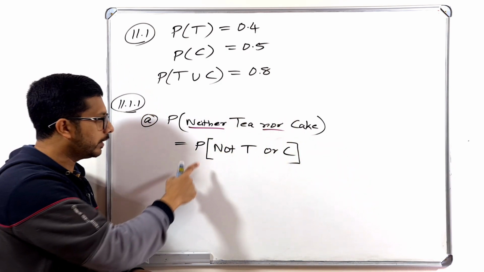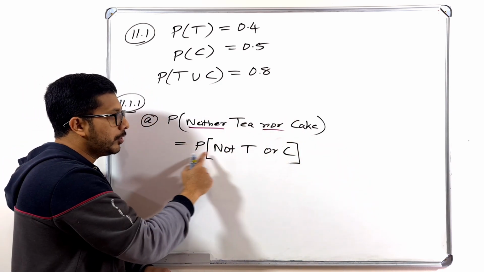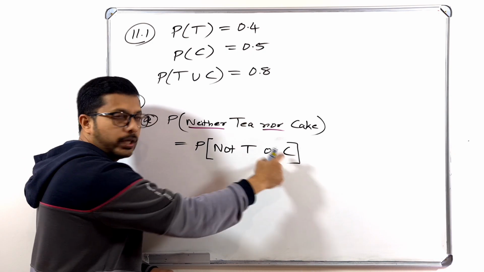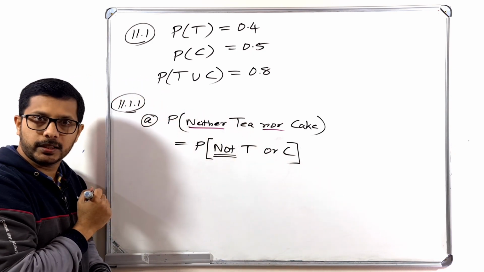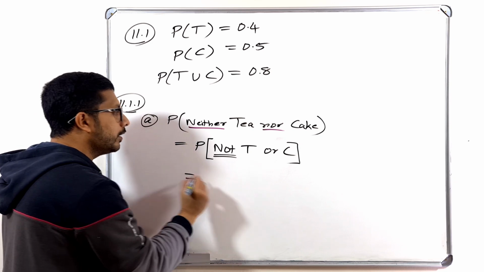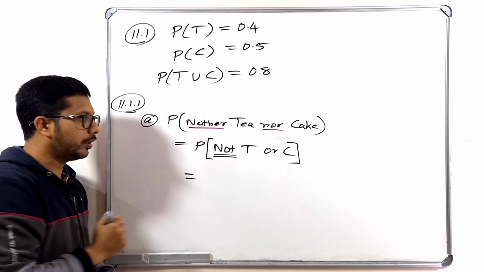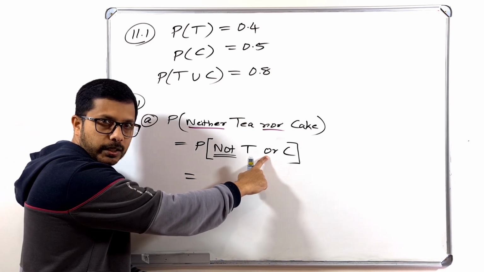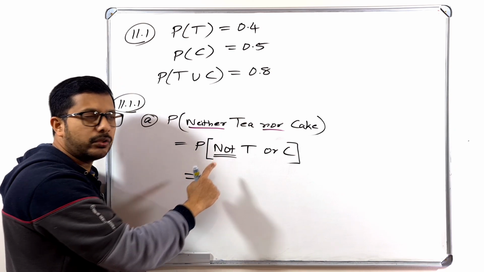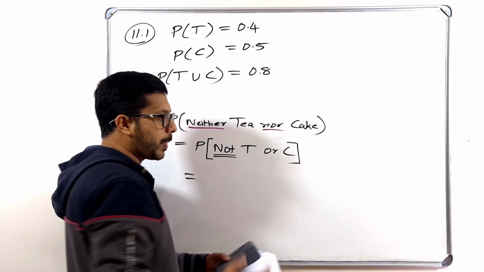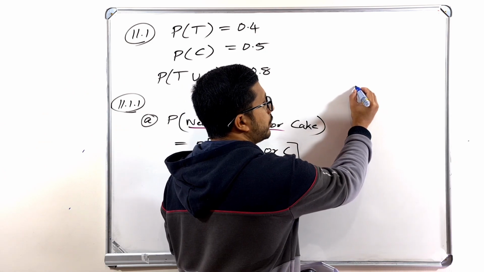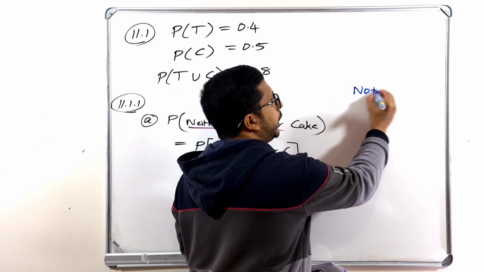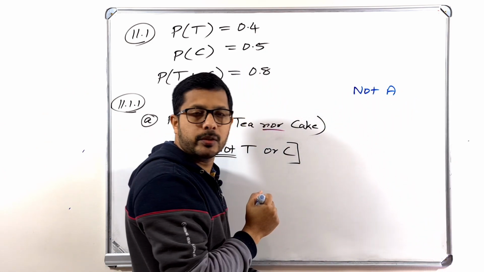How can we write that? Probability of not tea or cake, that is the meaning. Or means union. Now, not A, those who watched the first lesson remember, how can you write it mathematically?